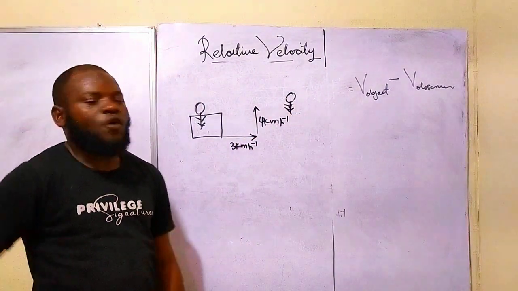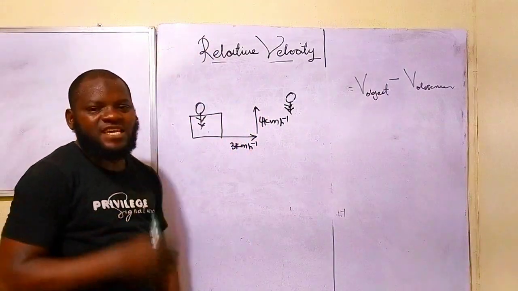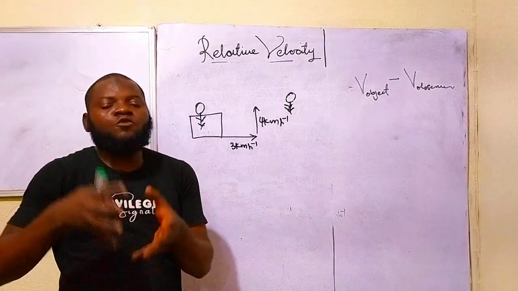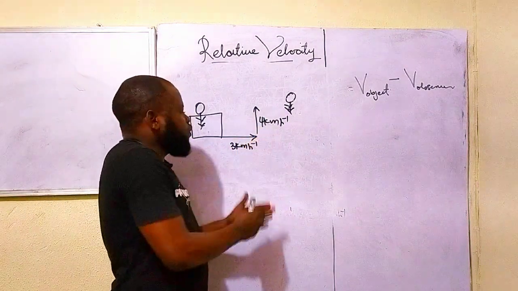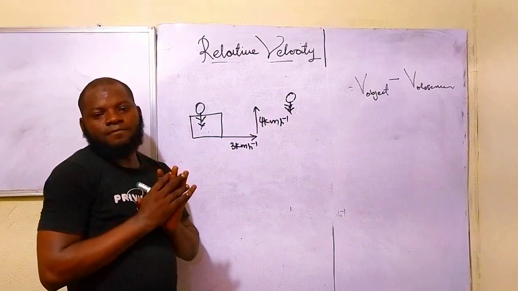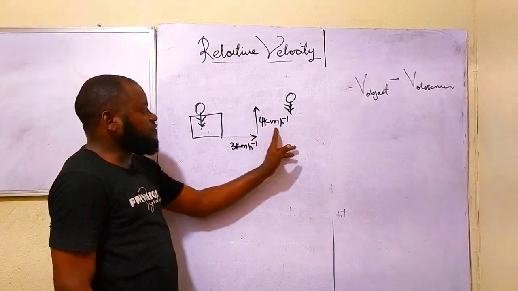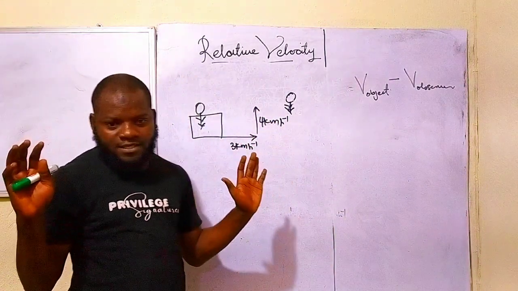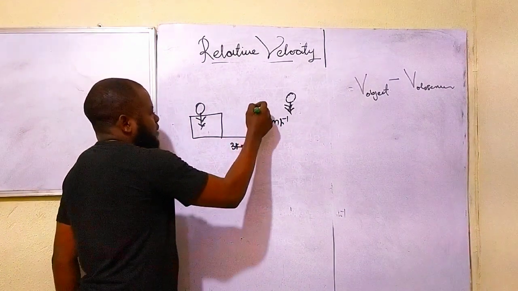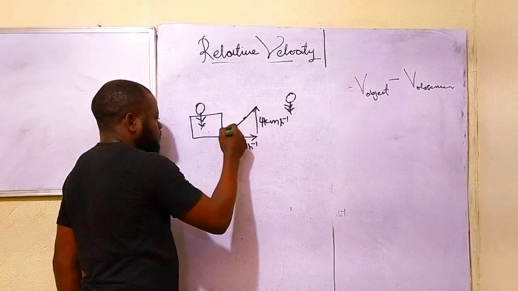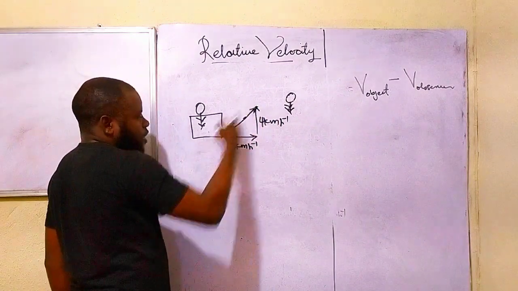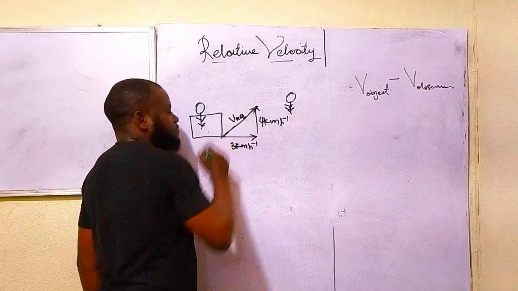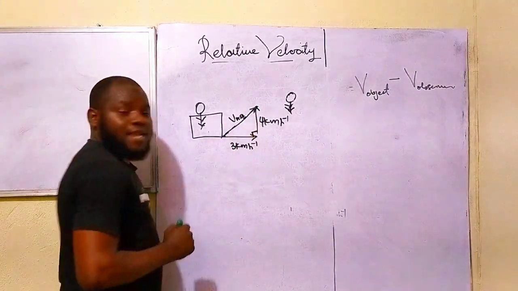So what you are looking for is the relative velocity. And for you to be able to get that, you just have to look for the resultant speed between myself and the car. Once you're able to get the resultant speed between myself and the car, that would be the relative velocity. Am I clear now? So how do we do that? We just come down here. So this will be the resultant speed. Let's call this VAB. Are you getting this now? And this is 90 degrees.